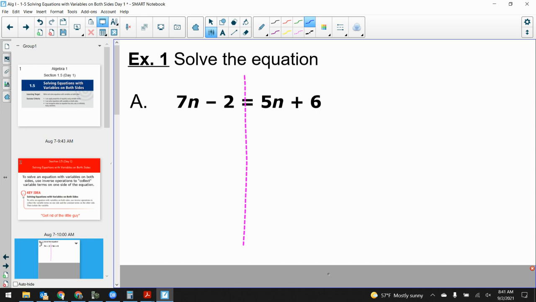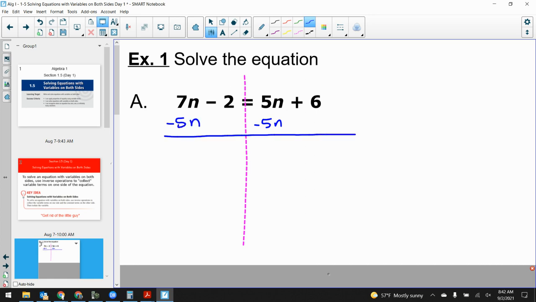So which one is the little guy in terms of the 5n and the 7n? Danielle? The 5n. Good. Now, is the 5n positive or negative? So how do I get it over to the other side? Subtract it. So we go underneath it. Okay, that's good. That's not a dot on mine. I thought it was. We subtract the 5n to both sides.